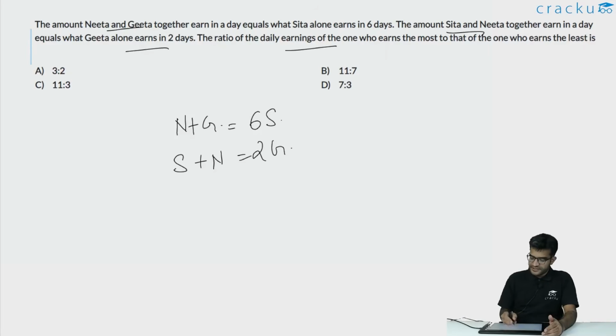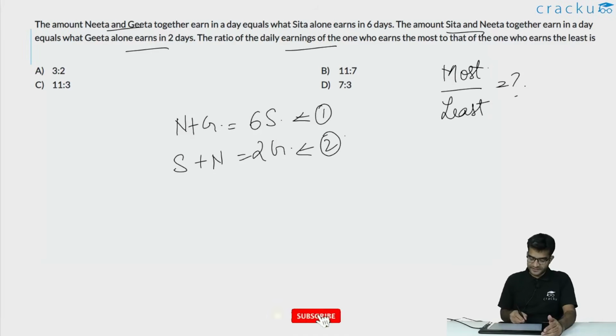We are asked to calculate the ratio of the daily earnings of the person who earns the most to the person who earns the least. This ratio is what we are required to calculate. If you are looking at the first two equations, if you multiply the second equation by 6, you are going to get that 6s plus 6n is equal to 12g.